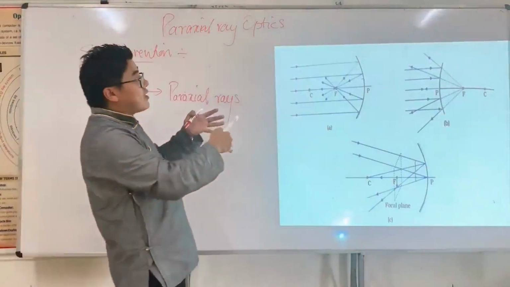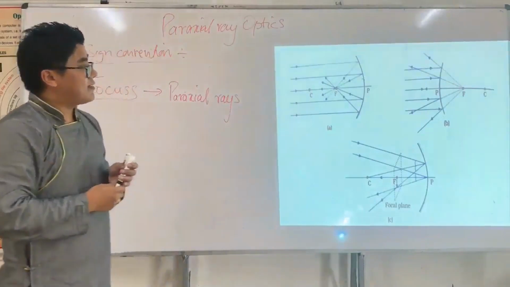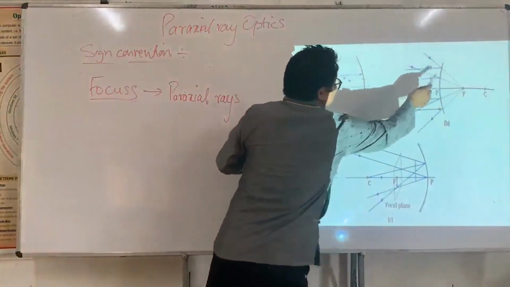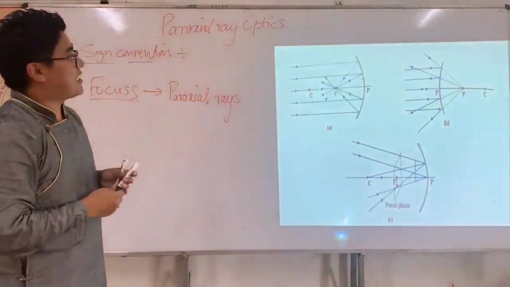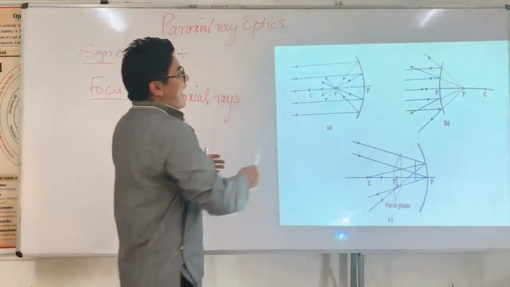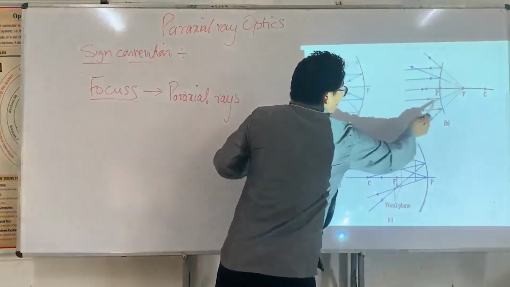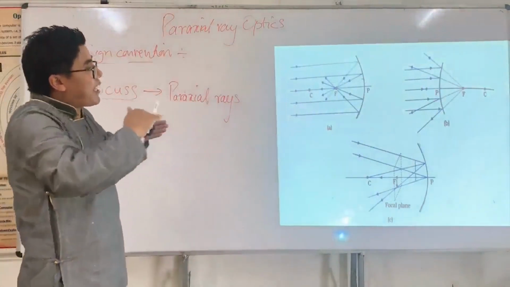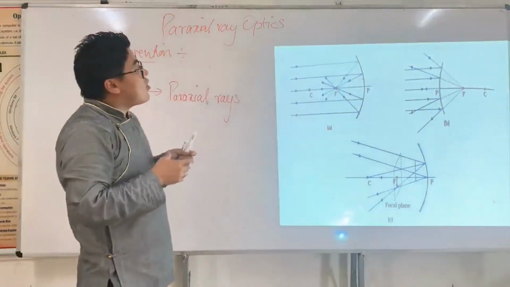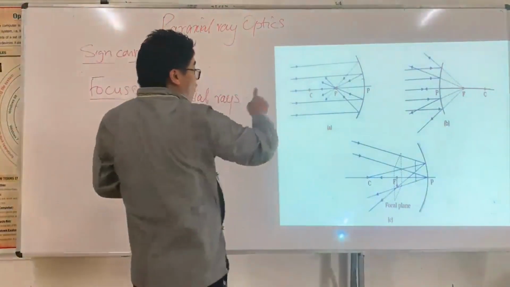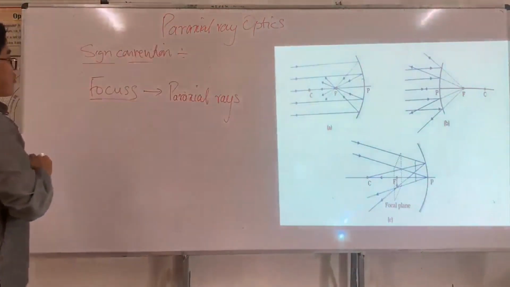And in case of a convex mirror, the ray doesn't pass through like this. Why? Because this is opaque, obviously. So therefore, I extend the reflected rays. All the extended reflected rays meet at a point on the principal axis, and that point is what we call the focal point. So this is the focal point, and that is the focal point. The distance is what we call the focal length.